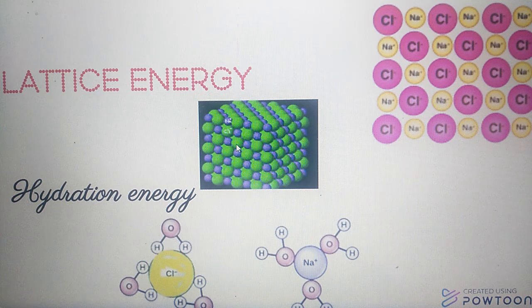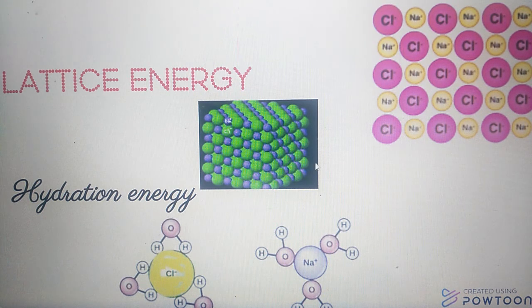In case of carbonates and sulfates of alkaline earth metals, the lattice energy is greater and the hydration energy is lower.